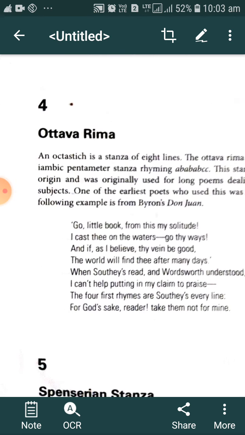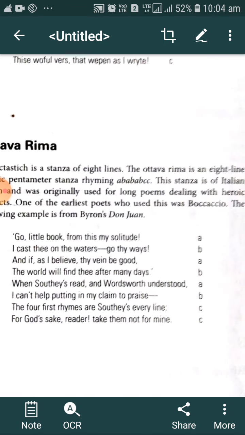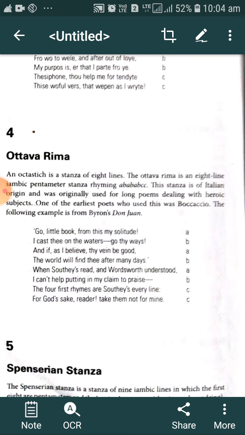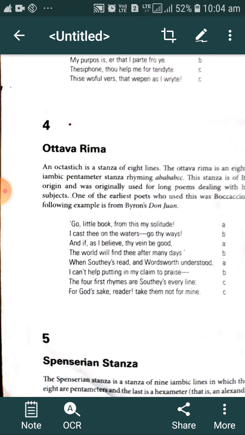Octastich. Ottava rima, octastich. Just as the 7 line stanza form is called the septet, in the same way the 8 line stanza form is called the octastich. You may be asked in exam. An octastich is the stanza of 8 line. The Ottava rima is an 8 line iambic pentameter stanza, rhyming A B A B A B C C.